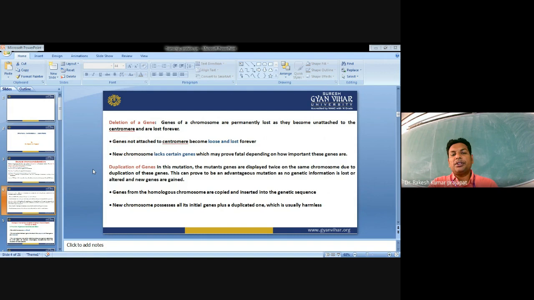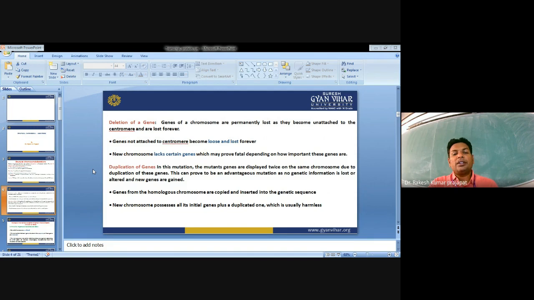In the deletion of genes, genes of a chromosome are permanently lost as they become unattached to the centromere and are lost forever. The new chromosome lacks certain genes, which may prove fatal depending on how important these genes are.